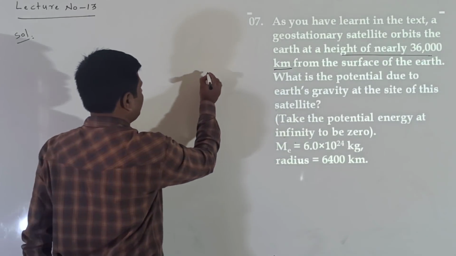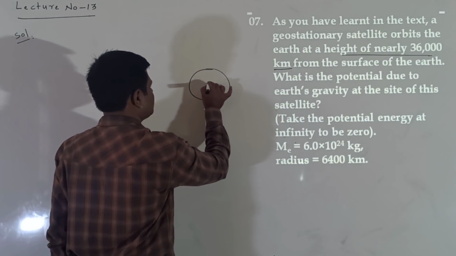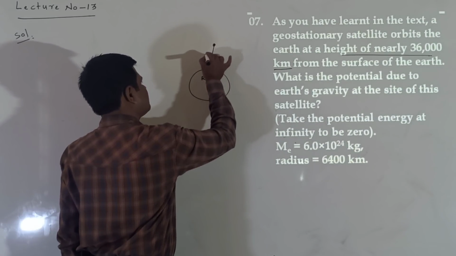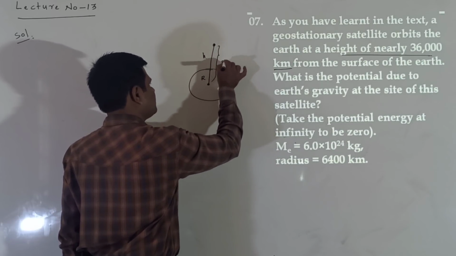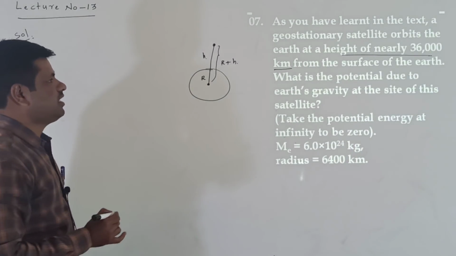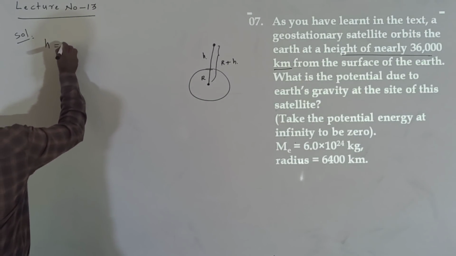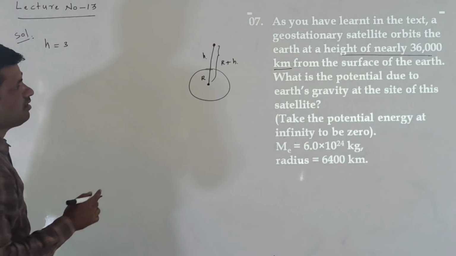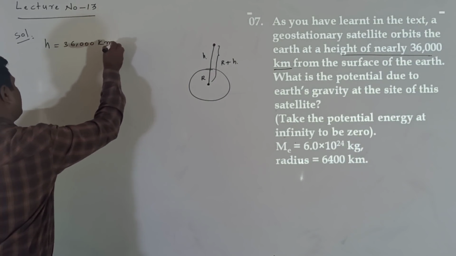Now, this is the radius of the Earth, and here the satellite is there at height h. So the total height from the center becomes R plus h. Okay. Right. That height is given; these are the given values. First of all I am writing here 36,000 kilometer.